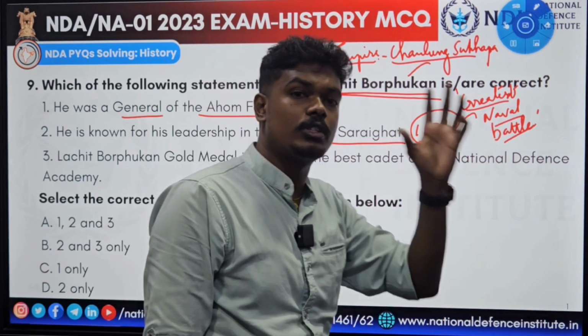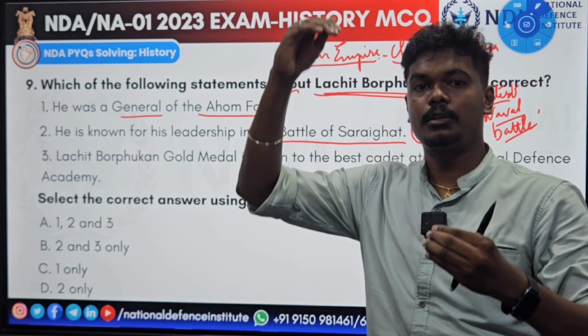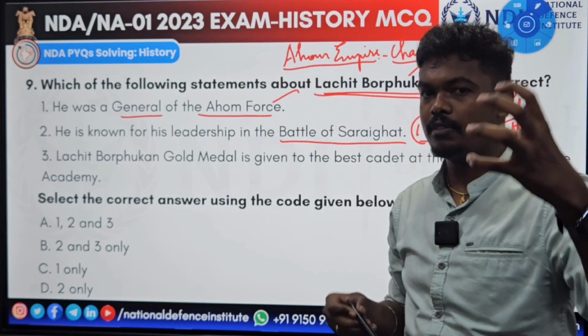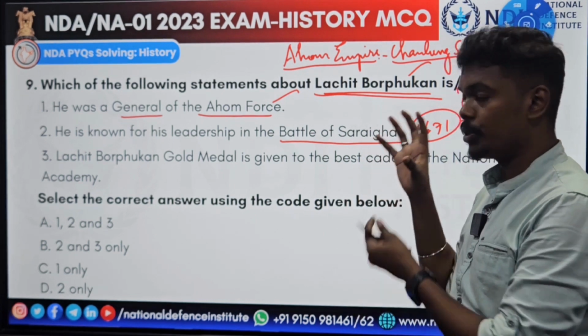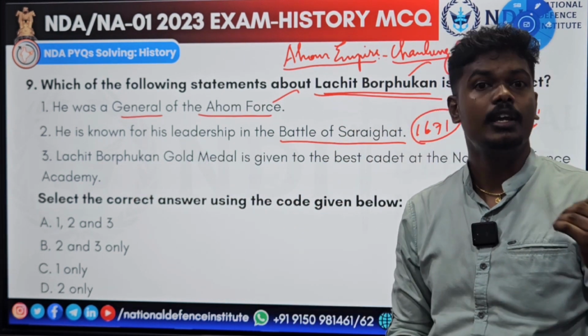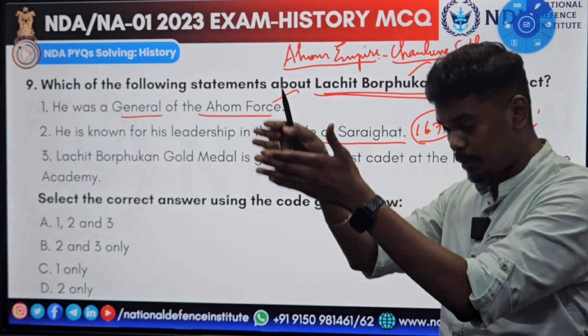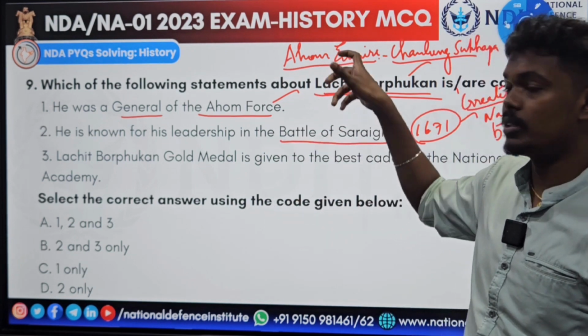Throughout the world, Admiral Nelson of Britain is considered the top-notch person for naval battle. Similarly, for India, it is Lachit Borphukan in ancient times. He put up a tough fight and stopped the Mughals. Even though the Mughals had a vast army and a vast empire, they could not come any further along the Brahmaputra river. He won this battle.